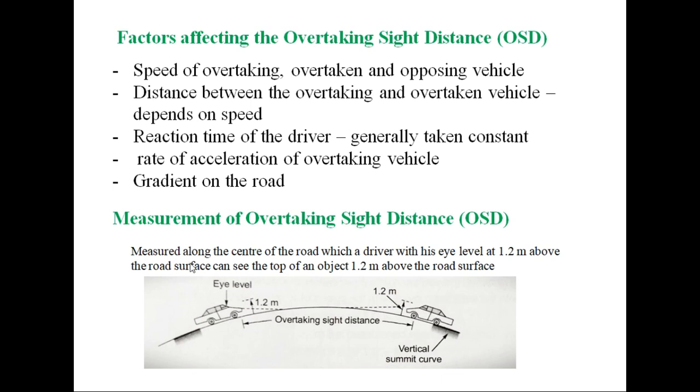But overtaking sight distance is measured along the center of the road, which a driver with his eye level at 1.2 meter above the road surface can see the top of an object which is also 1.2 meter above the road surface. So eye level is assumed 1.2 meter above the road surface, and the object is also assumed to be 1.2 meter high above the road surface. And this distance between these 2 points, which is clearly visible to the driver, is called the overtaking sight distance.